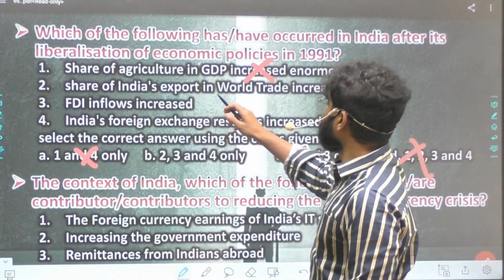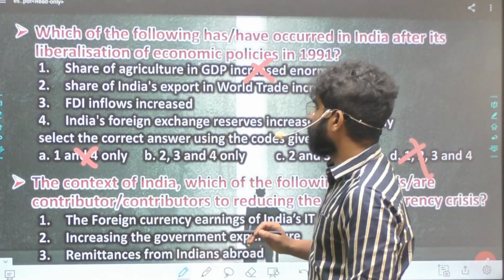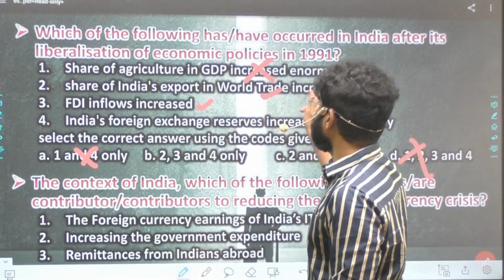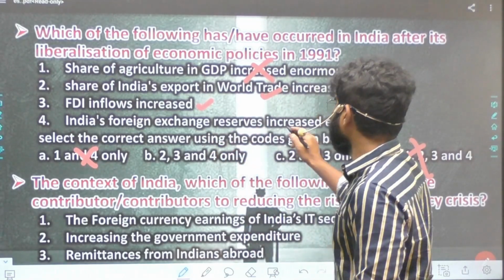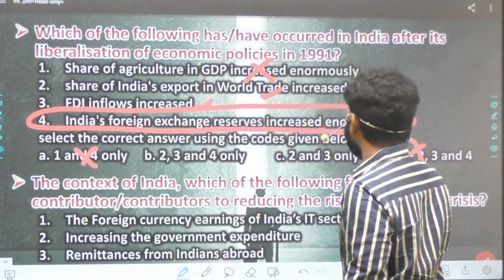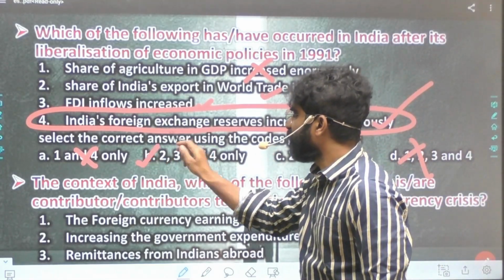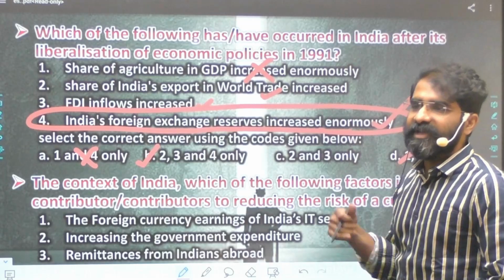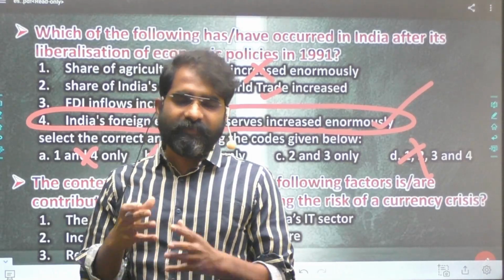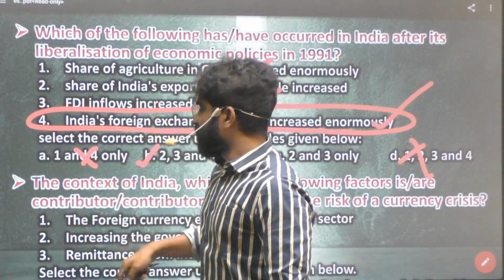Share of India's exports in world trade increased, yes. FDI inflows increased, yes, because we liberalized norms. India's foreign exchange reserves increased enormously. Yes, our forex, because the BOP crisis itself was because we did not have forex. So this is okay, and therefore the option should be 2, 3 and 4. India's exports increased, FDI inflows increased and forex definitely increased enormously. Very interesting and simple question.